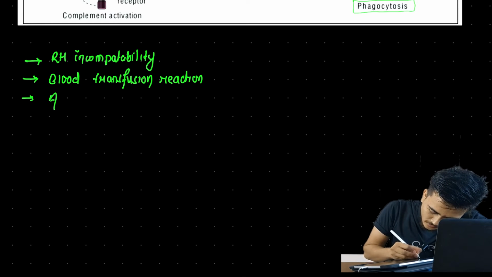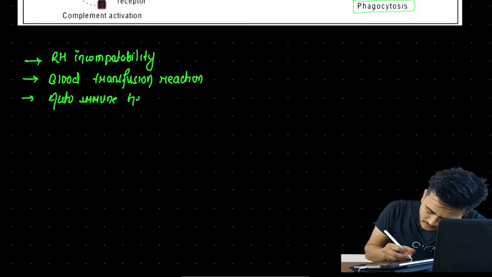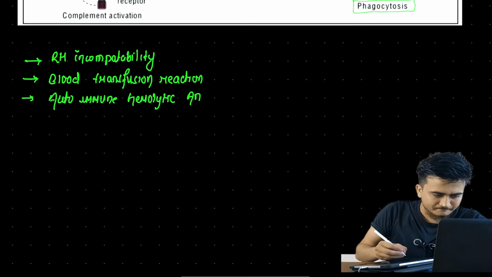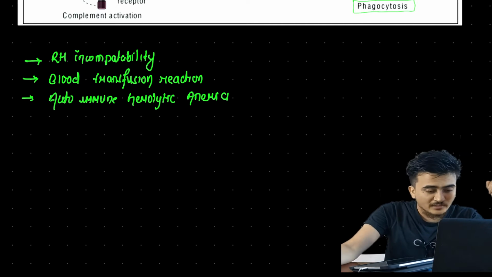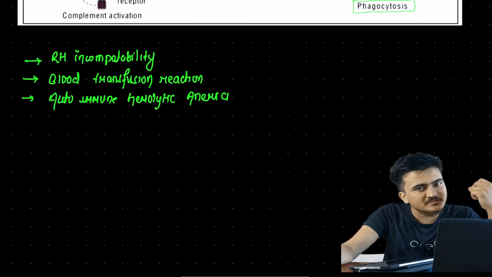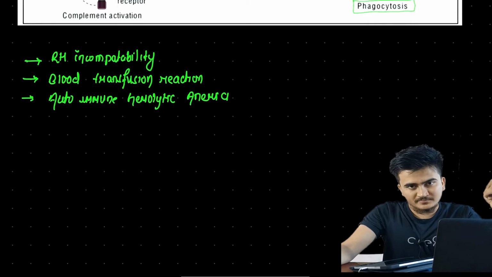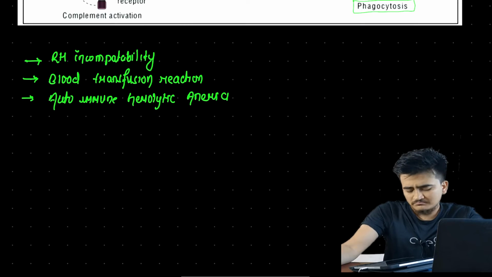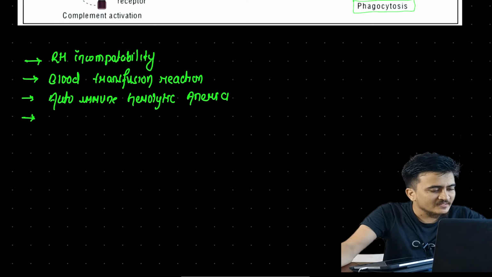What I said is autoimmune hemolytic anemia. What is this? In autoimmune hemolytic anemia, there is the formation of antibody against RBC antigen, because of which it starts killing its own RBCs. That was what the autoimmune hemolytic anemia was.